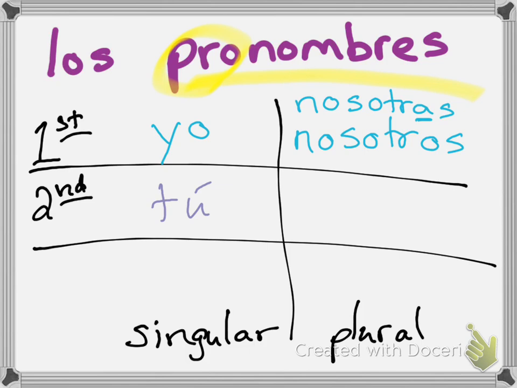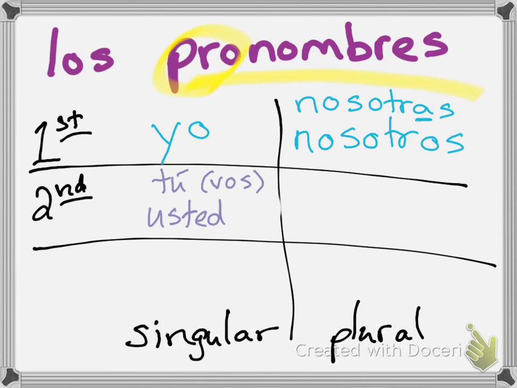They'll use vos instead of tú. Okay. However, there is another one here as well, and I didn't really leave enough room, so I'm just going to make enough room here. So I can use tú if I'm in Central or South America. I might be using vos. The other way to say you is usted. And we're going to get into the difference between these two in just a little bit.